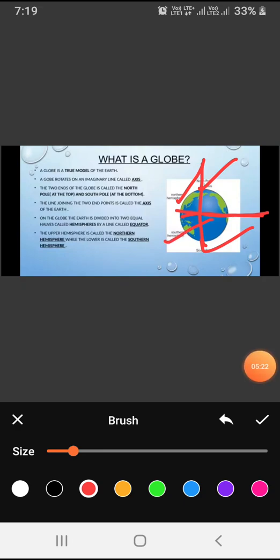Dear students, in this globe you will see there is a needle called the axis. This is called the axis, that is fixed through the globe in a tight manner. This axis of the globe passes through two extreme points known as poles.